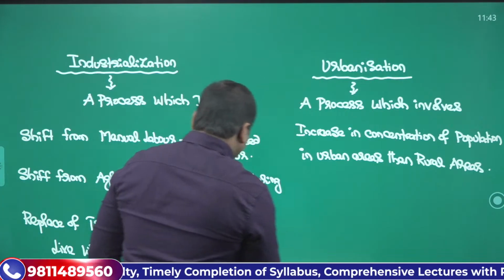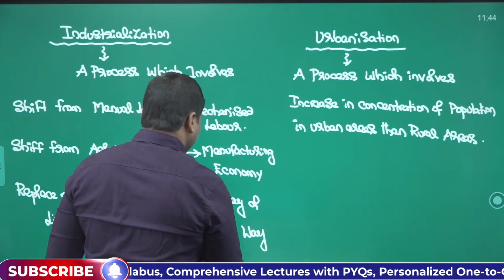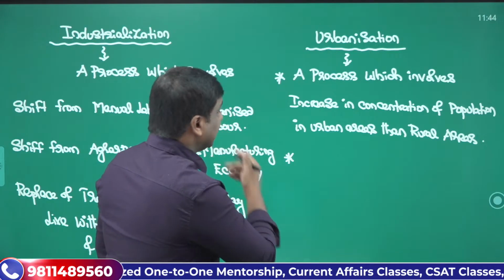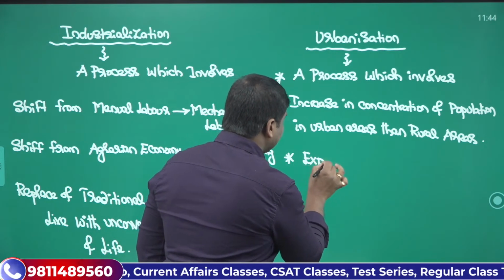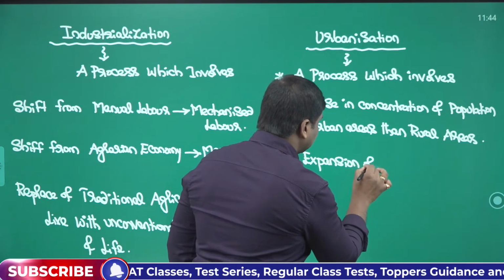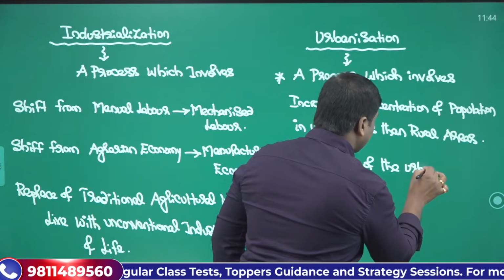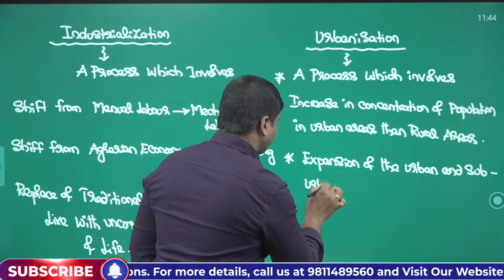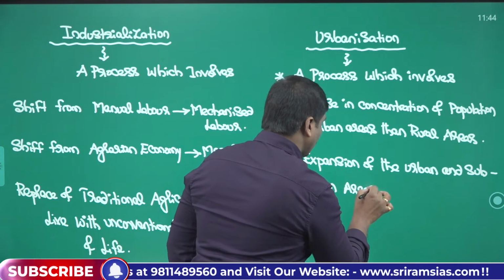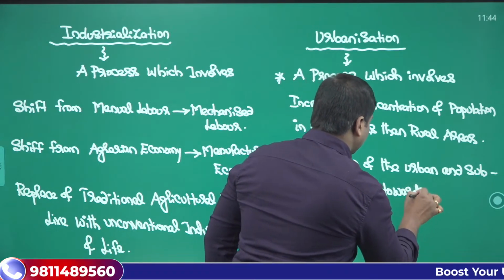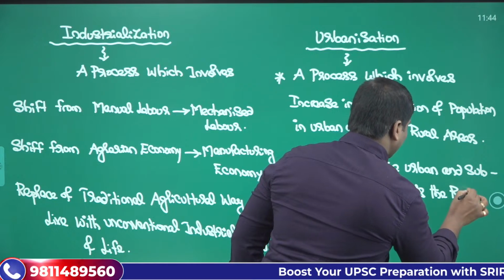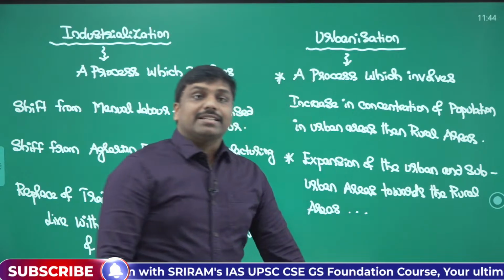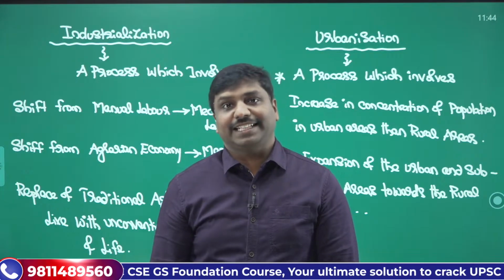Then, in other ways, how can we define urbanization? We can also define it as the expansion of the urban and suburban areas towards the rural areas, and a subsequent increase in the concentration of the people in the urban areas.